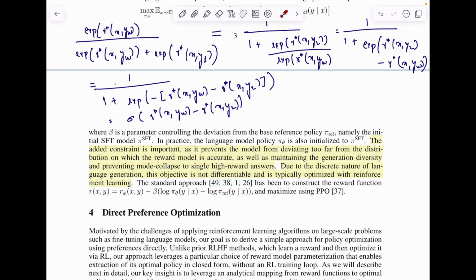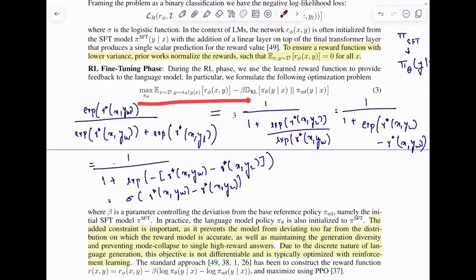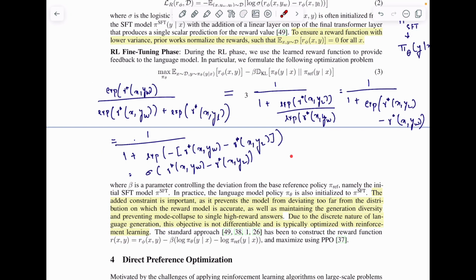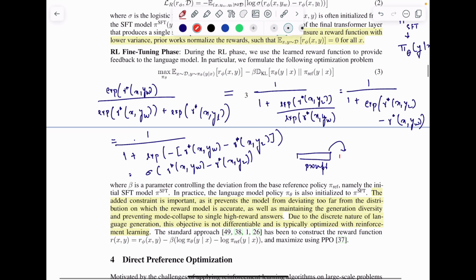Now, once we have the optimization function, how do we train on top of it? Do we use supervised learning or do we use something else? The problem with this optimization function is that every time we are generating a sequence of words, we have a prompt. Using this prompt, we are generating the next word. So we are generating the first token, then the second token, and then the third token.